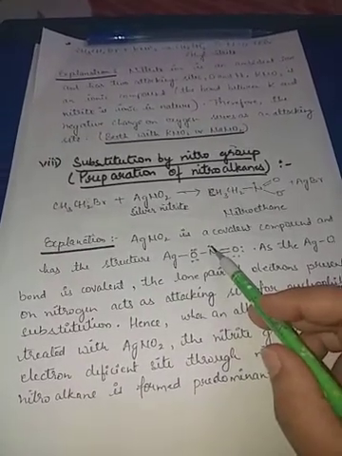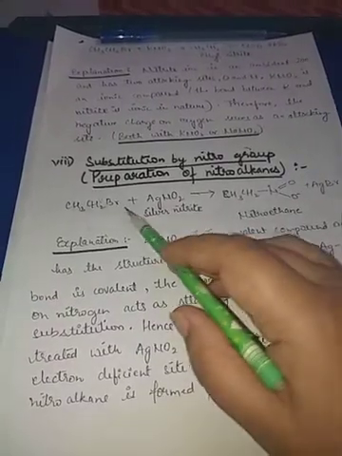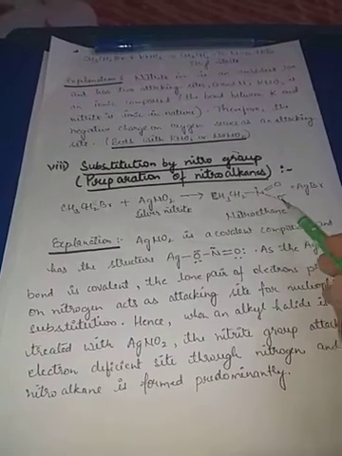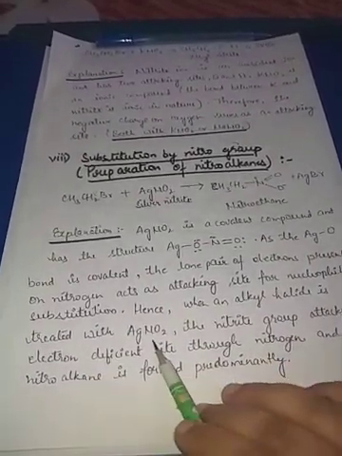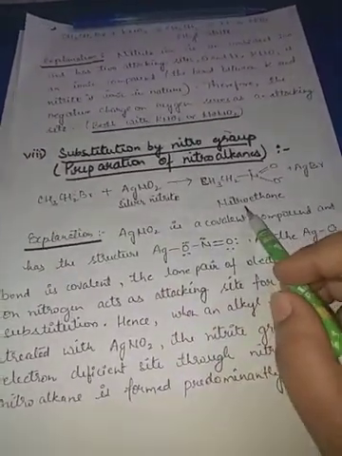So the nitrogen will be attached here and oxygen will be here. Hence when alkyl halide is treated with AgNO2, we will get nitroalkanes.